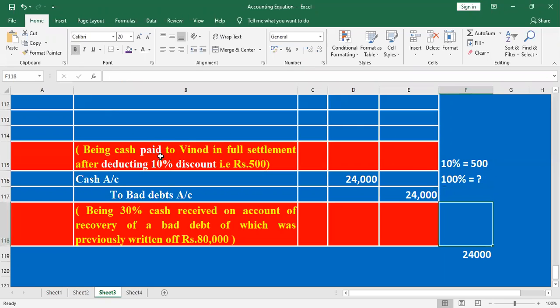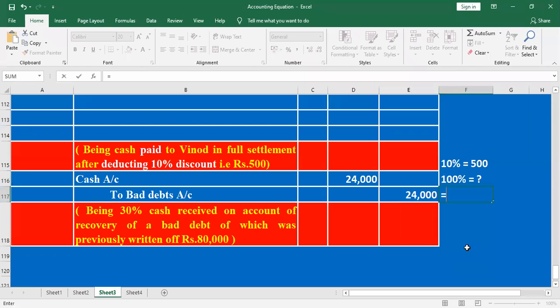Assume that here they have given a percentage. Student, here is the percentage symbol. Percentage always denotes 100. That's it. The total value we find out is 100. How do we find out the 100? Here, 500 divided by 10 into 100. Why put 100? Because here they have given the percentage symbol. That's why we put 100 here.